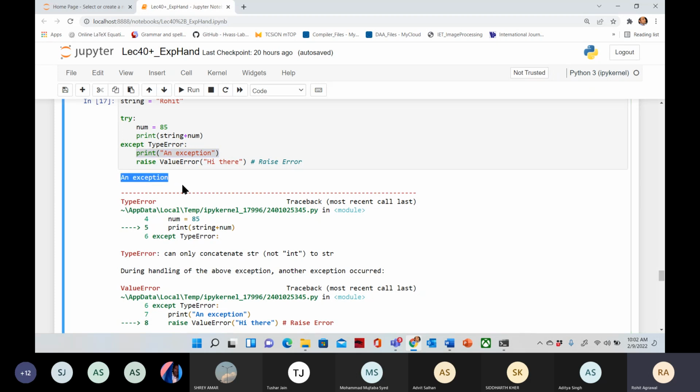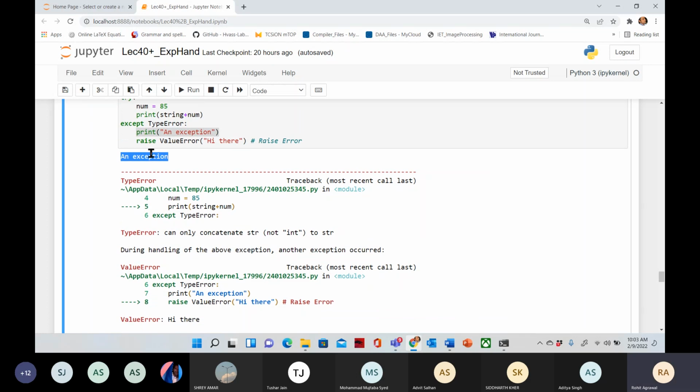Now after that, what happened? We are raising an exception, ValueError. So we are forcing the programmer to raise which exception?